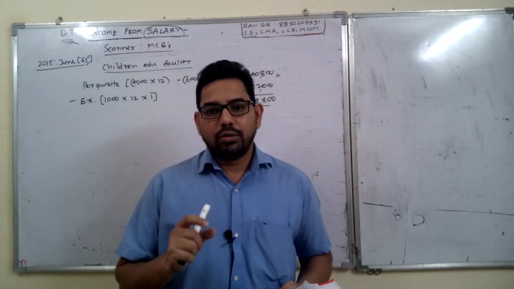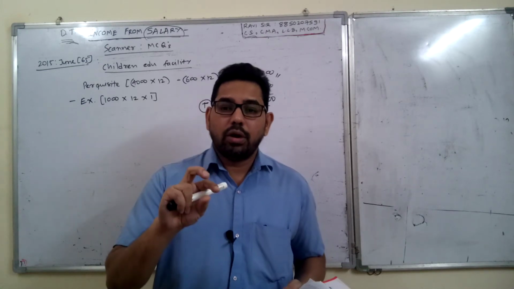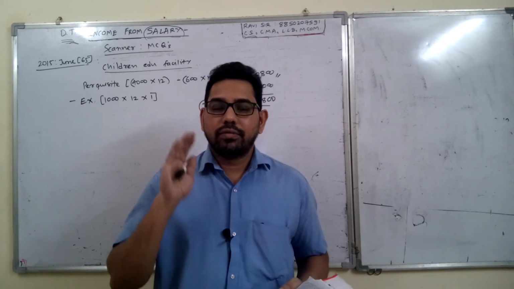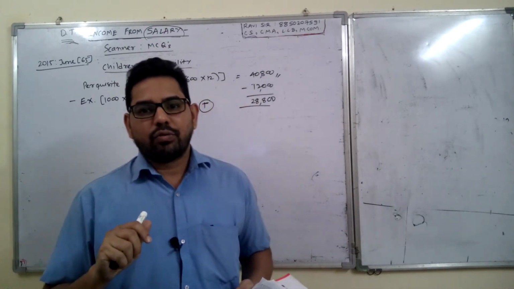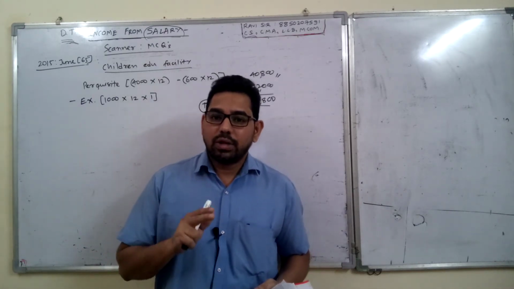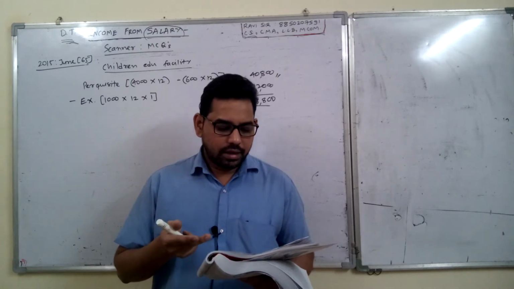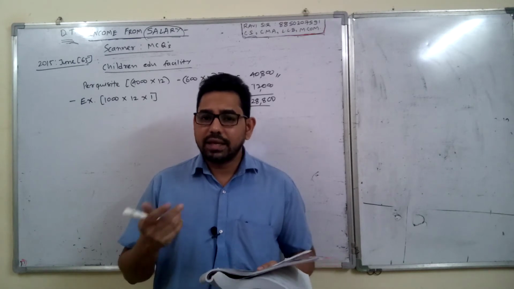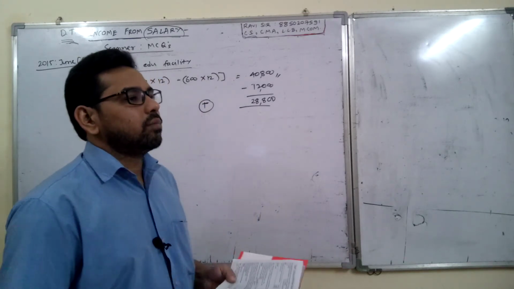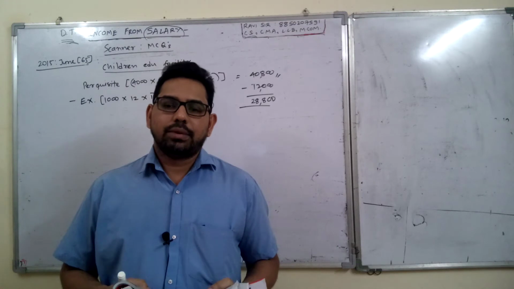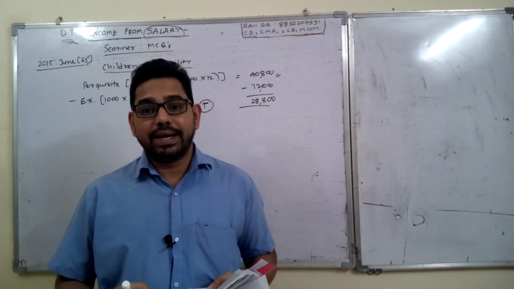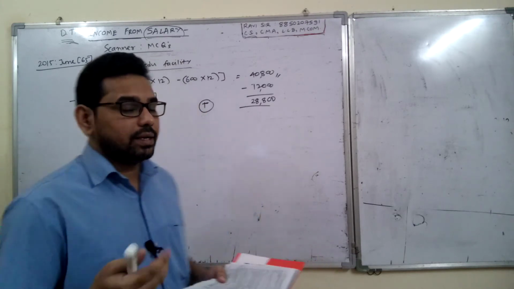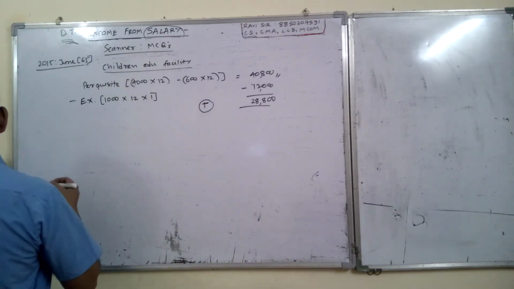The moment you see the words employee, employer, you must know that this is the case of income from salary. So when anything is given by the employer to the employee, in this case a watch given free of cost, that will be treated as a gift. A gift given by the employer to the employee is exempt up to rupees 5,000 if it is in kind. Now here a watch is given, the watch is in kind, it is not cash. So how much will be exempt?